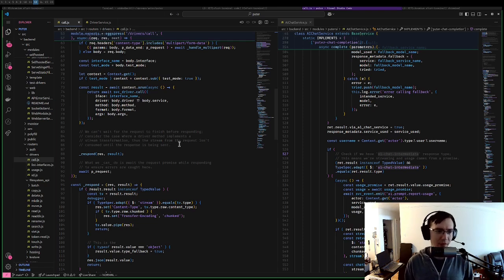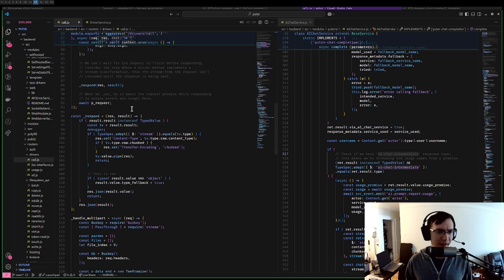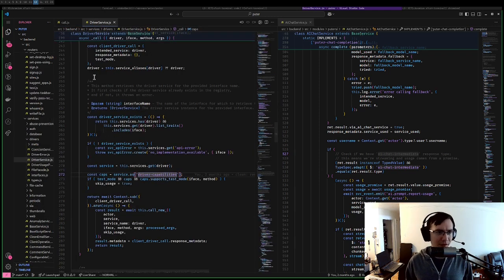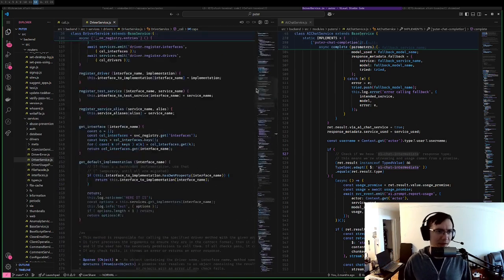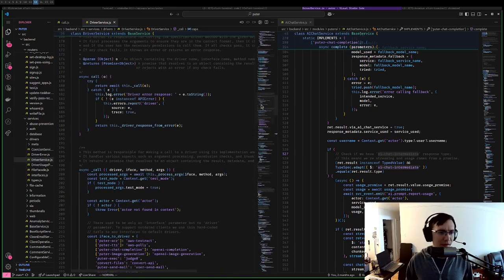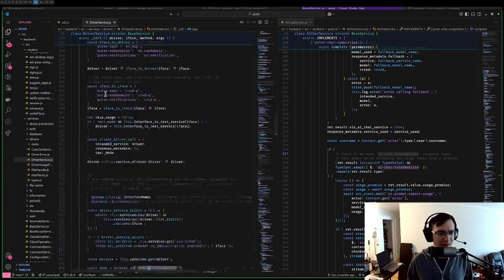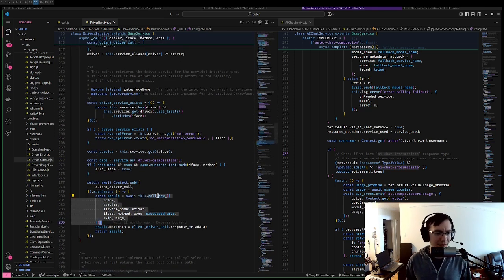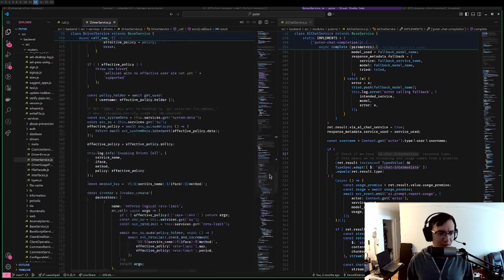Well, when we call a driver, it starts on this endpoint. We call driver service.call. Then we end up in driver service, which is relatively complex. We have this call method with some legacy behavior that delegates to a call new method, which has the current behavior for drivers.